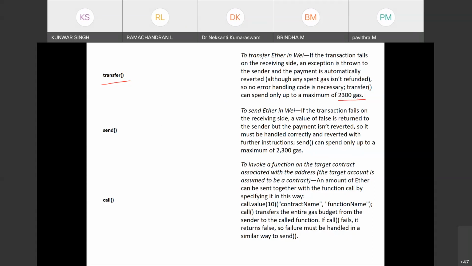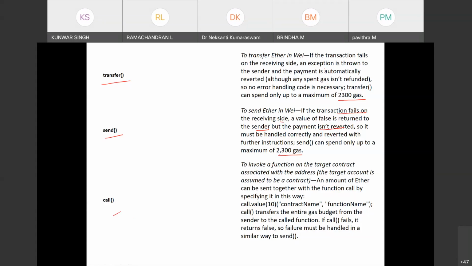Okay. Now the send function works the same way. The only thing is, if the transaction fails on the receiver side, the value false is returned to the sender, but the payment is not reverted. So here, in transfer, if it fails, the payment will be reverted. Here in send, the payment is not reverted. Okay. So it must be handled correctly. Again, it takes the same amount of gas.